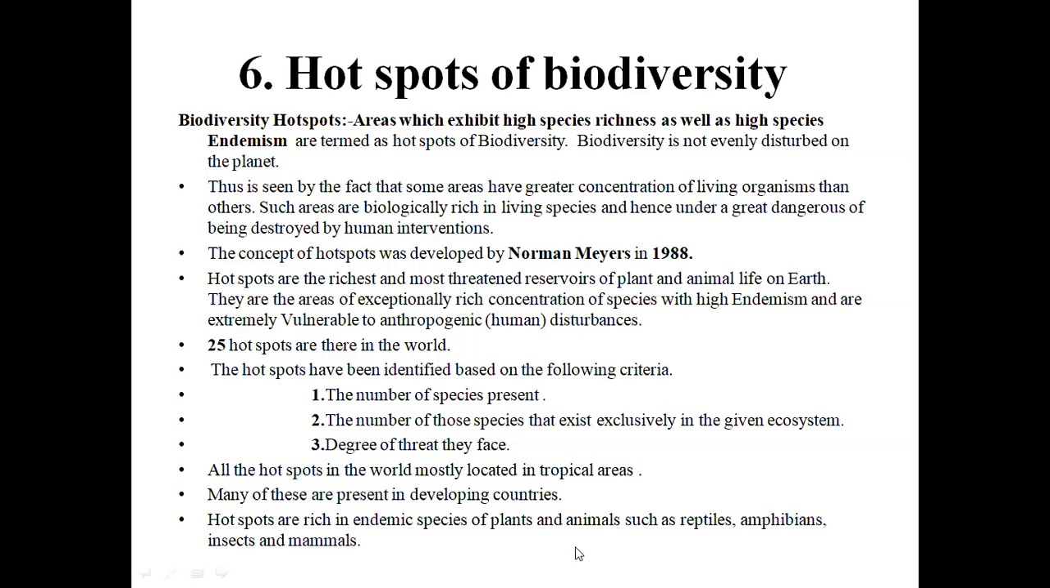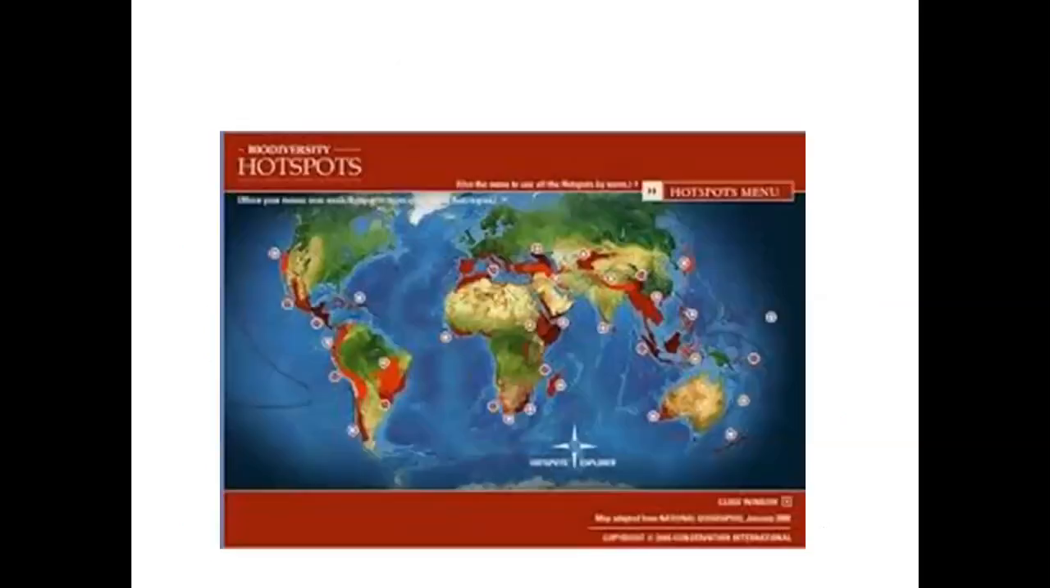All the hotspots in the world are mostly located in the tropical areas. Tropical areas have rich, thick forest cover, with abundant nutrient cycling, food chains, food webs, and the hydrological cycle. These ecosystem services are maintained well in the tropical areas. Many of these are present in developing countries, like India. Hotspots are rich in endemic species of plants and animals such as reptiles, amphibians, insects, and mammals. So this is all about the hotspots.